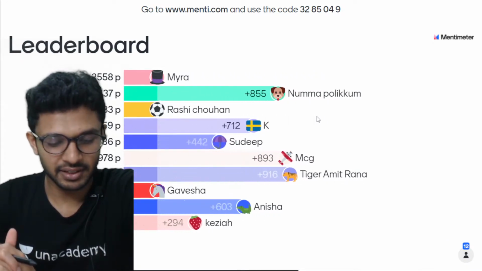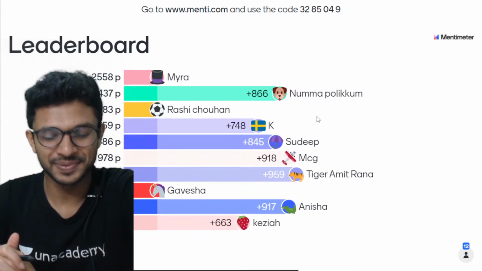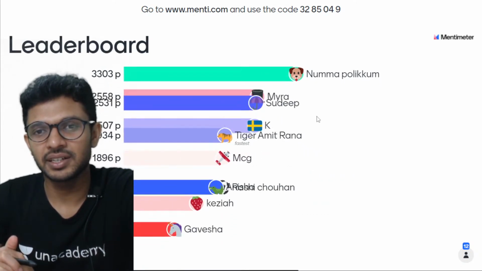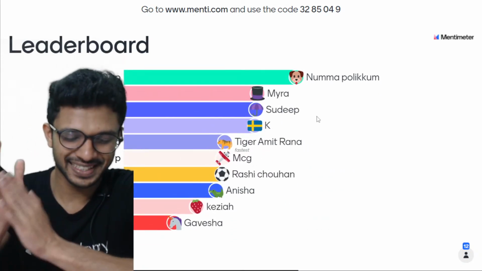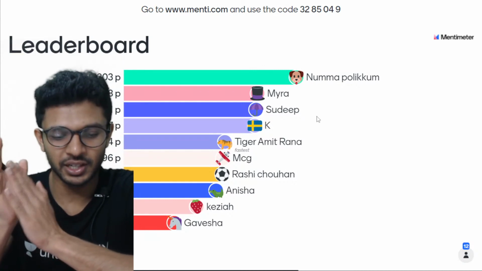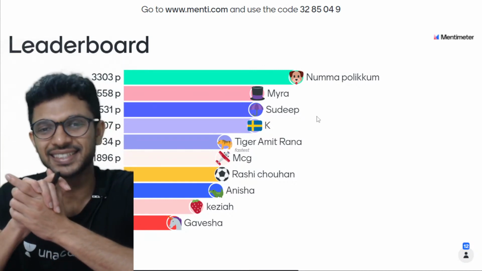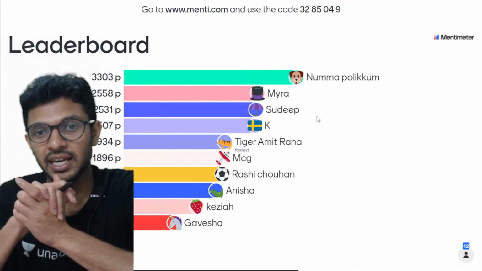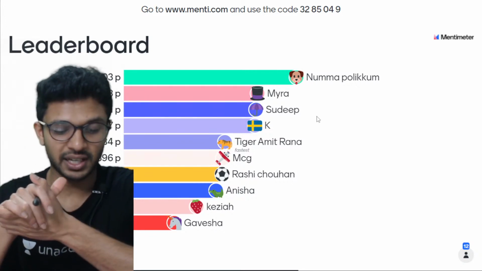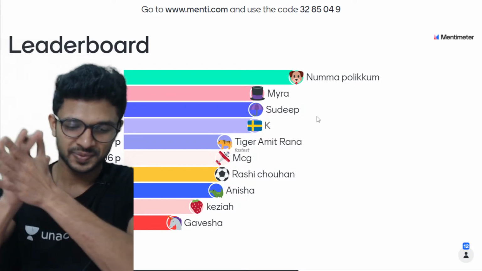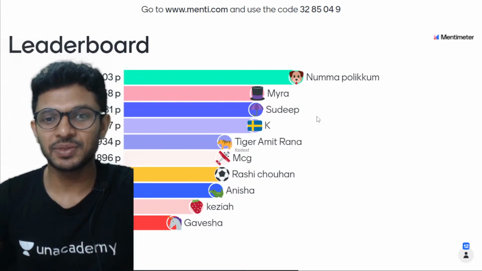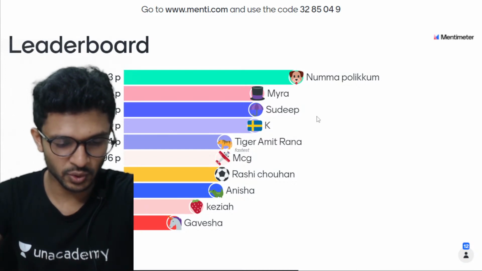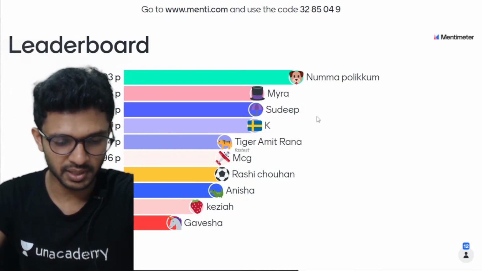And here we have Anisha, like the session, good. And what is happening here in the leaderboard? Wow, Sana is at the top at last, very good Sana, amazing. Then we have Myara, Sudeep, K, Tiger, Amit, and Tiger was the fastest person this time. Very good. MCG, Rashi, Anisha, Kezia, good. Nazreen is loving it. Arshpreet, mom ka fan.